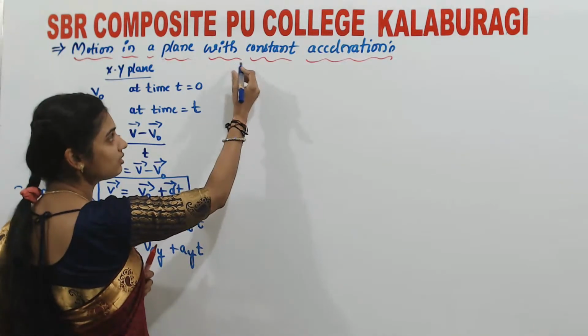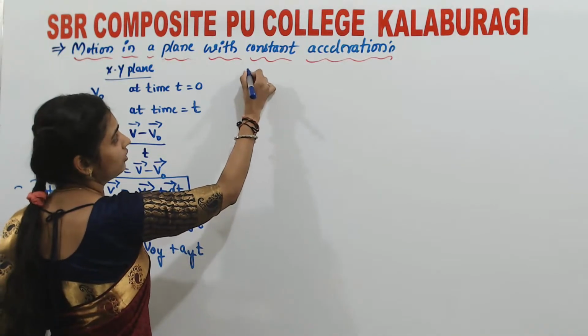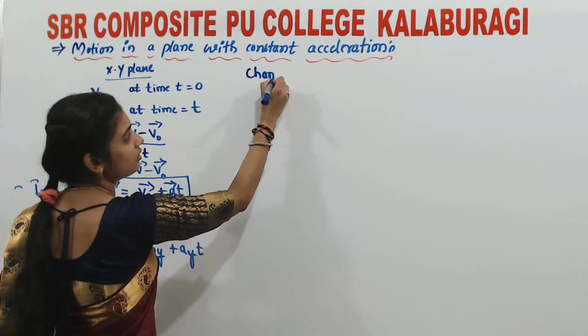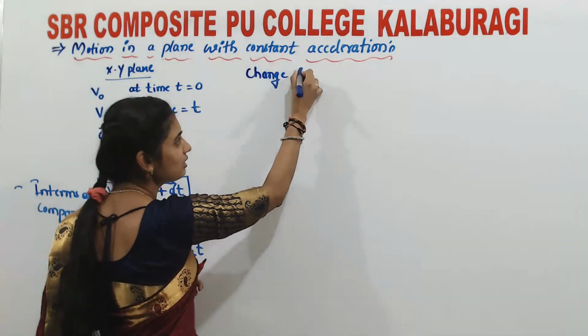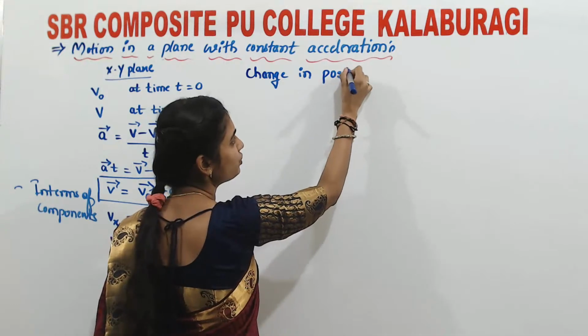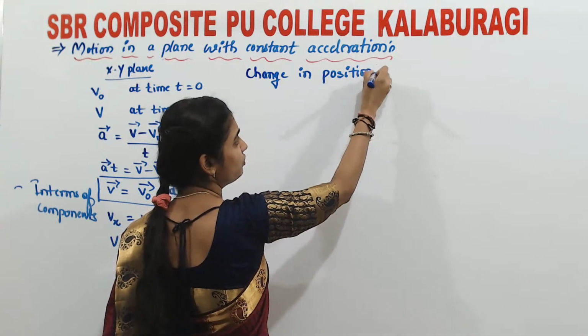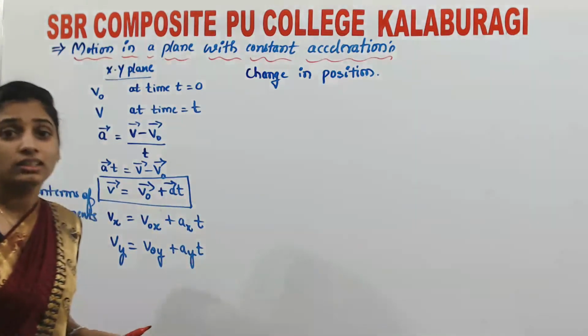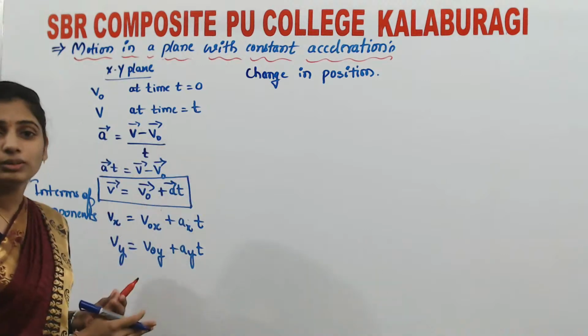Now moving to next. What about the change in the position? To study change in position, that is nothing but displacement, how the position is changing during the motion of the body.